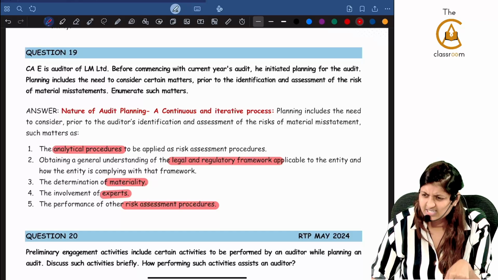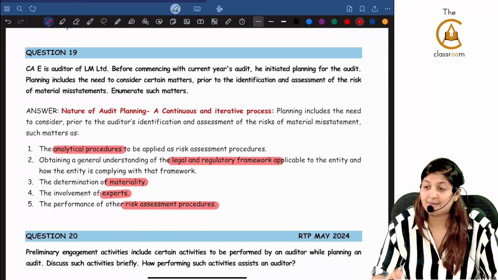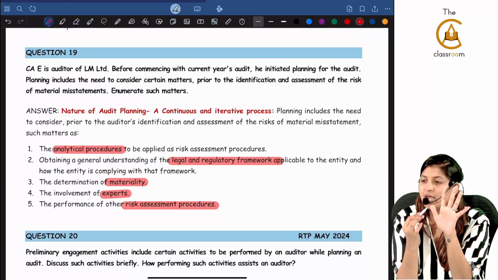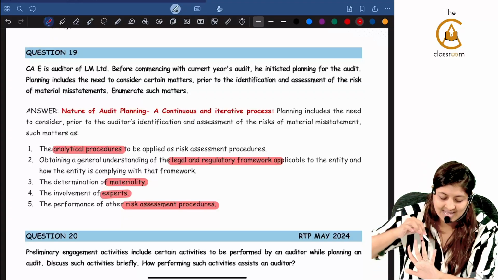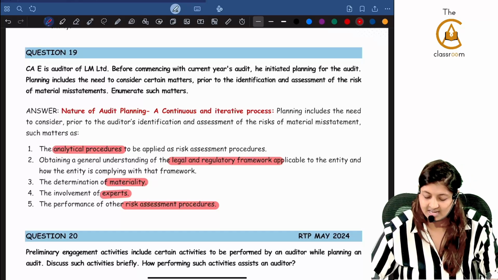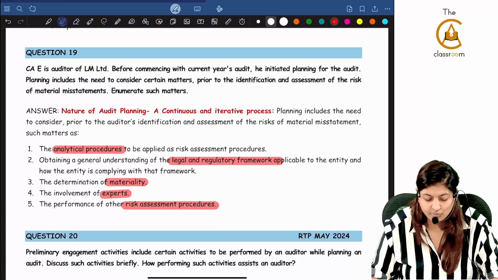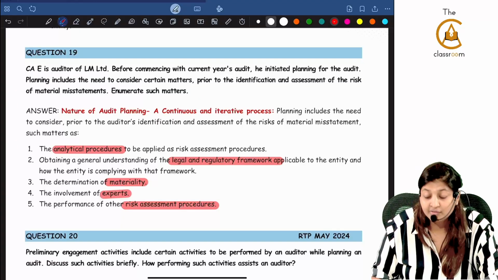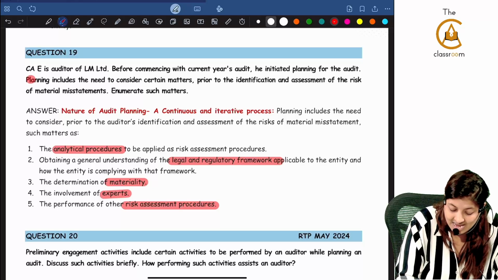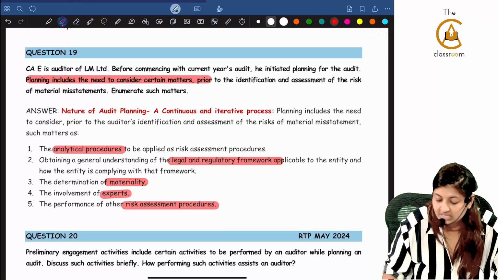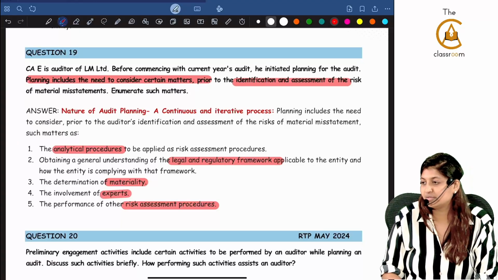Are we seeing this for the first time? Already we have seen this: analytical procedures to be applied as part of risk assessment procedure. Fifth point again, risk assessment procedure, materiality, experts and legal and regulatory framework. Now, the point which you have to note in the question is, now you know the answers. You need to know for which question you will have to write which answer. Now, in this question, planning includes the need to consider certain matters prior to identification and assessment of risk of material misstatement.